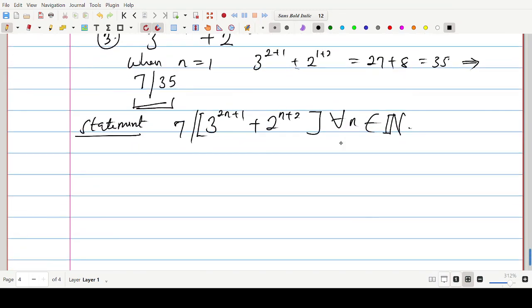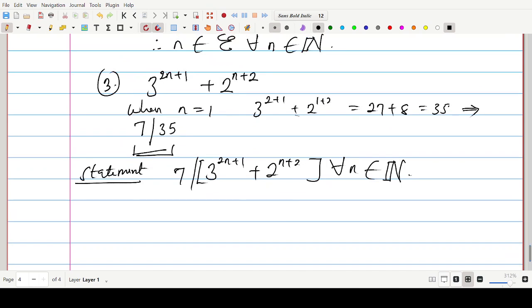We have to prove this. It's not just to say it, because it works for a few values does not mean it will work for all. So you have to prove that it will work for all, and we can do that by mathematical induction. So let's look at the proof process.